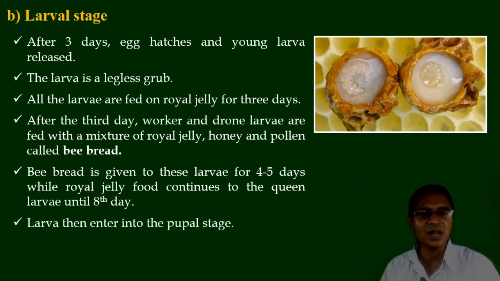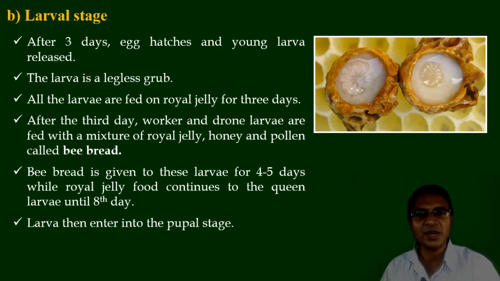Bee bread is given to the larvae for 4 to 5 days, while royal jelly continues to be fed to the queen larvae until the 8th day of the larval stage. It means that for the 4 to 5 days of the larval stage, the bee bread given by the worker bees turns those larvae into workers and drones. But with royal jelly fed until the 8th day, the larva transforms into the queen bee. The larvae then enter the pupal stage.